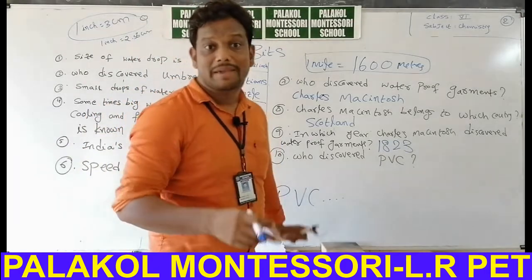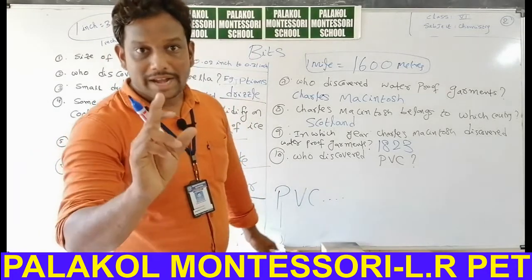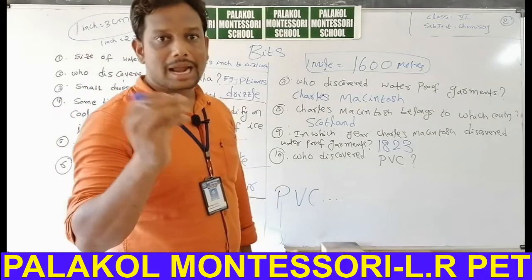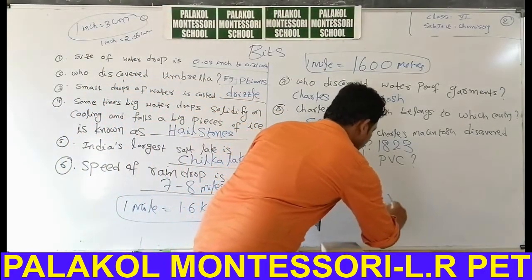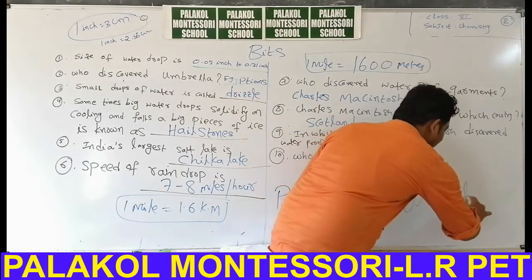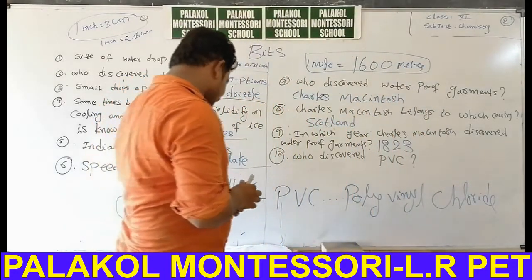Whenever you hear the word PVC pipes in advertisements, they are useful for bore wells and also other purposes. This is a very important abbreviation.